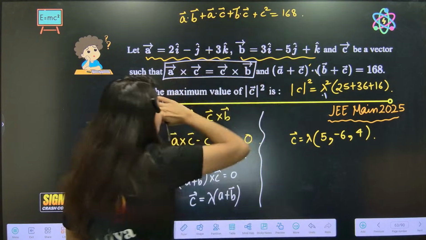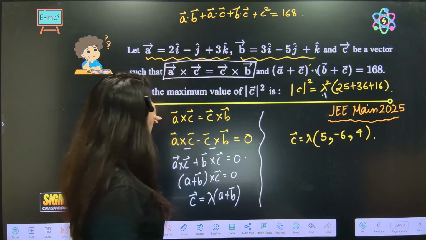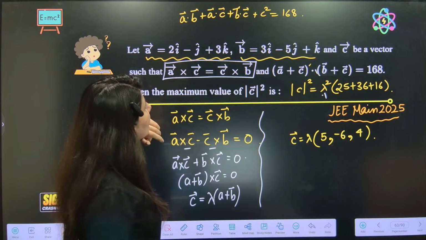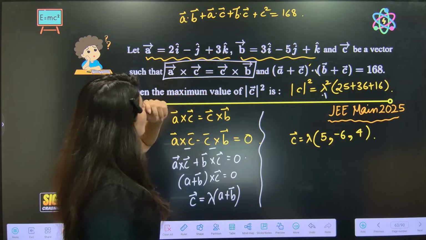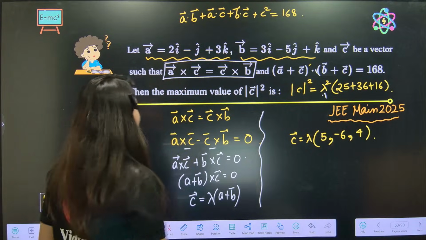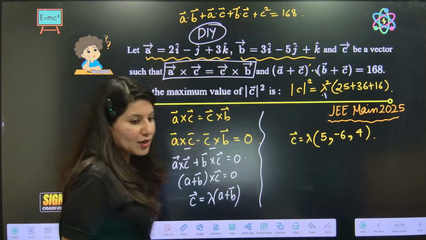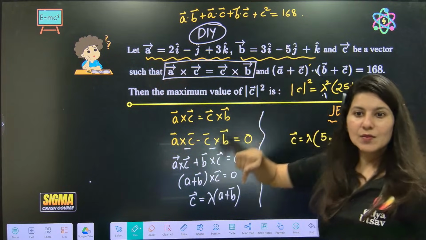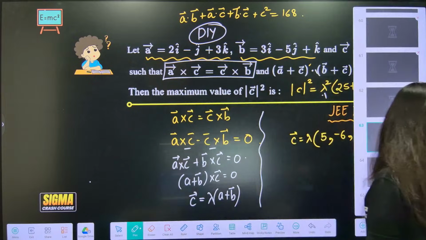You just have to apply this. A dot B, you will be able to calculate. Then A dot C will be in terms of lambda, B dot C also in terms of lambda, C square in terms of lambda square. So from here you can get the value of lambda. This is your DIY project, so make sure that you do the calculation nicely and let me know your answers in the chat box. This is the last question of vector topic.